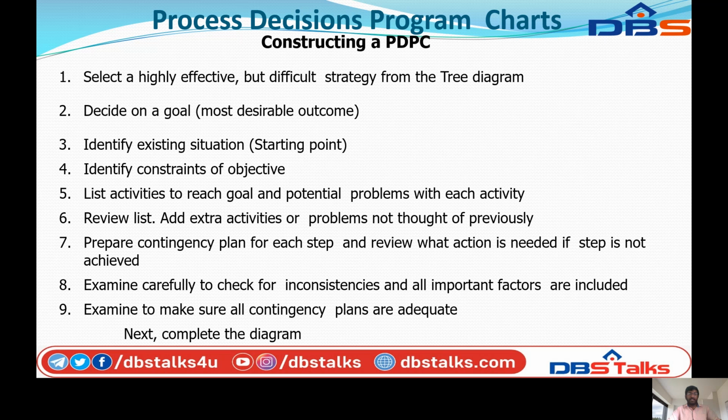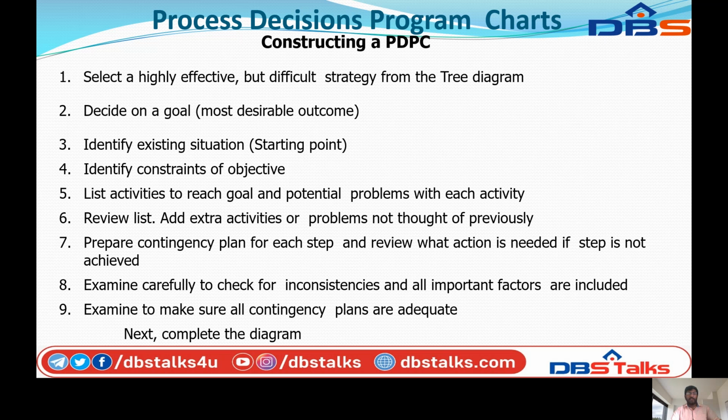Prepare a contingency plan for each step and review what action is needed if a step is not achieved. Examine carefully to check for inconsistencies and that all important factors are included. Examine to make sure all contingency plans are adequate. Next, complete the diagram.